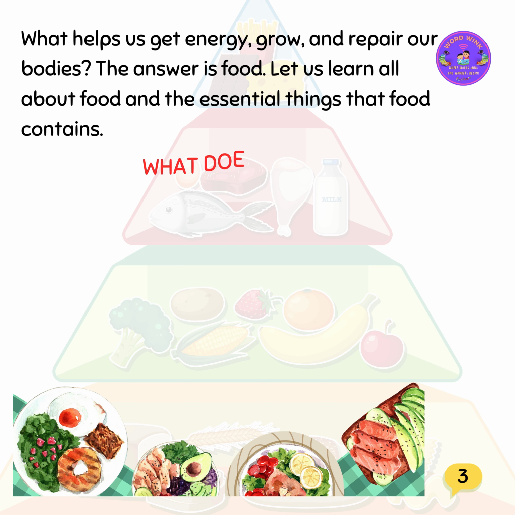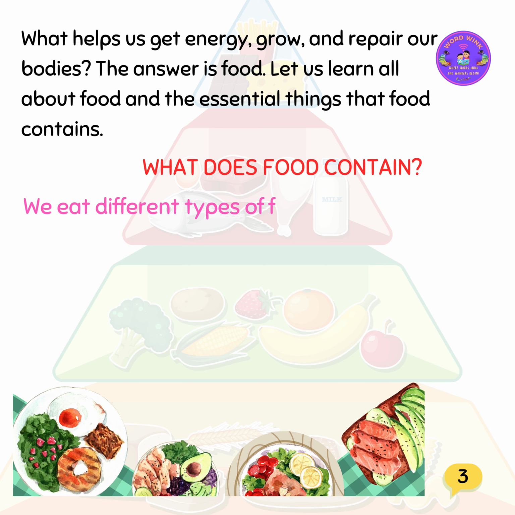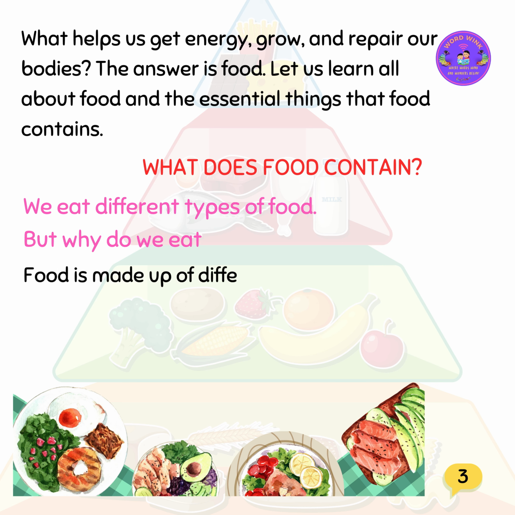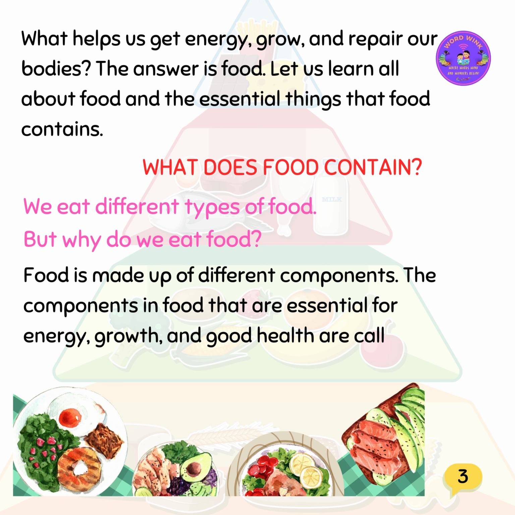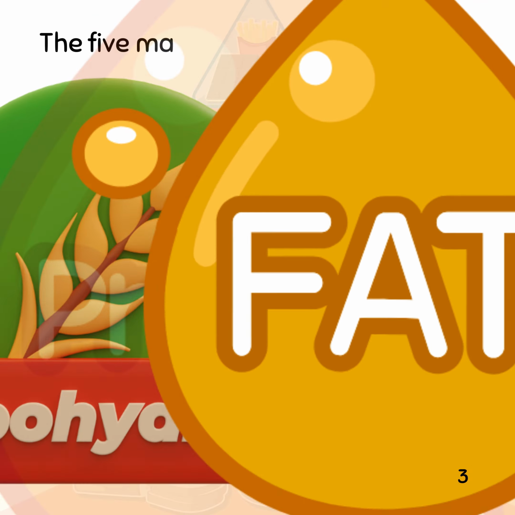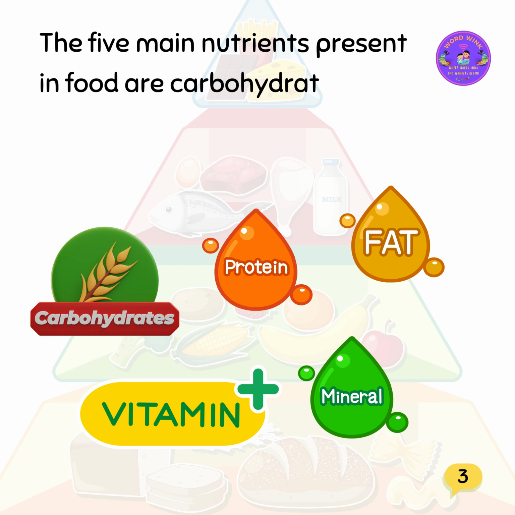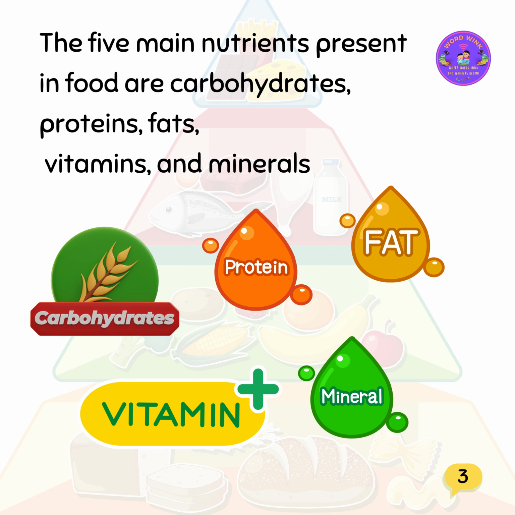What does food contain? We eat different types of food. But why do we eat food? Food is made up of different components. The components in food that are essential for energy, growth, and good health are called nutrients. The 5 main nutrients present in food are carbohydrates, proteins, fats, vitamins, and minerals.